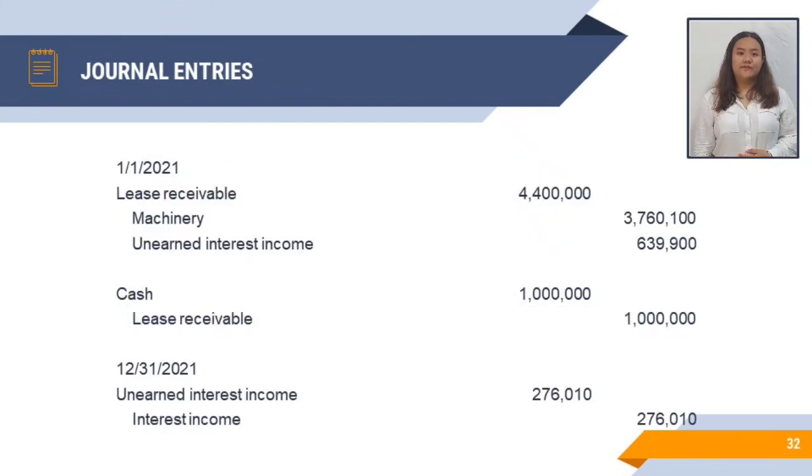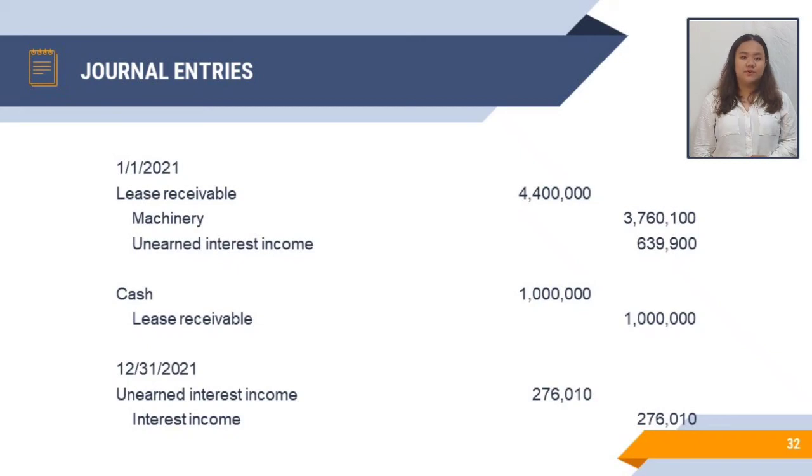To record the direct financing lease for 2021, we will debit the lease receivable for 4,400,000 pesos and we credit the machinery for 3,760,100 pesos and credit the unearned interest income for 639,900 pesos. And to record the collection of annual rental for 2021, we debit cash for 1 million pesos and credit the lease receivable for the same amount.